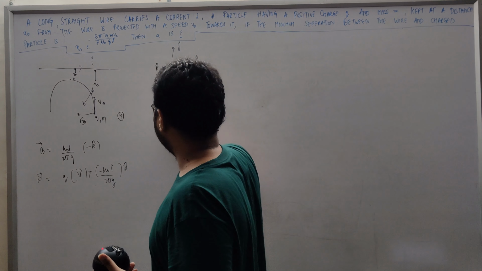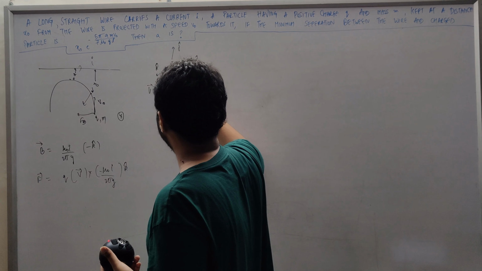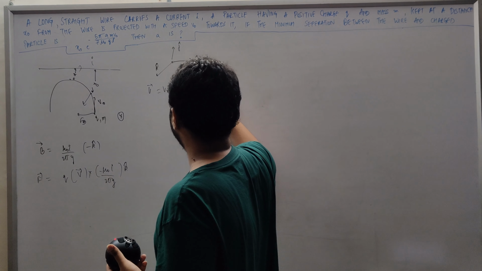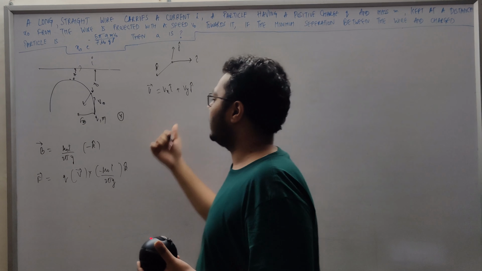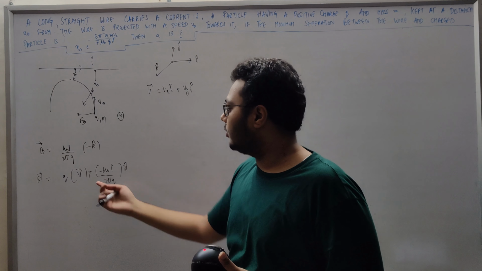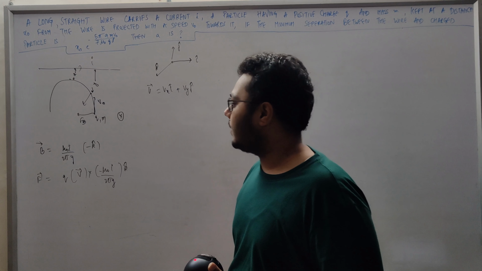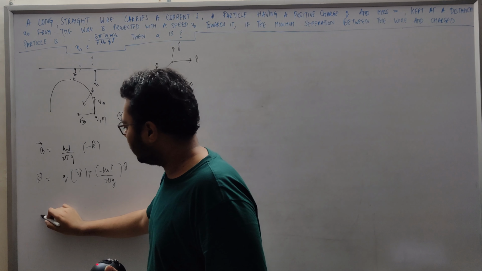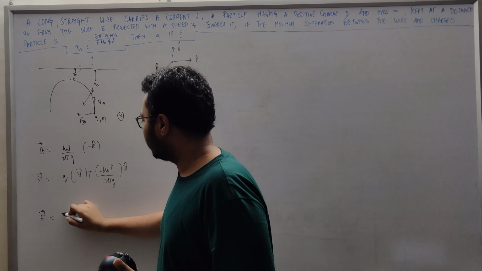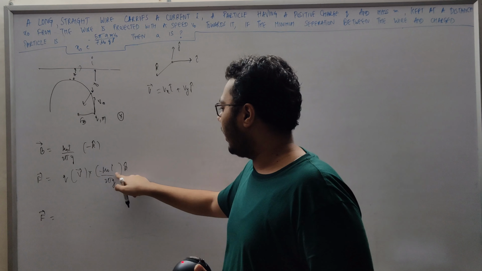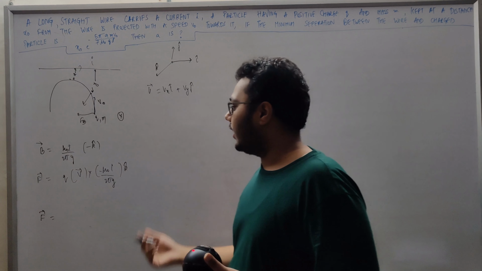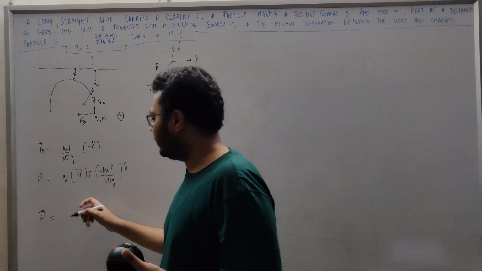Now we can say v vector equals vx i plus vy j. When we put this over here, we have to cross i cap and k cap, and j cap and k cap, and we will get the F vector. So F vector equals, I'm going to call mu naught I upon 2 pi times q as some constant alpha.